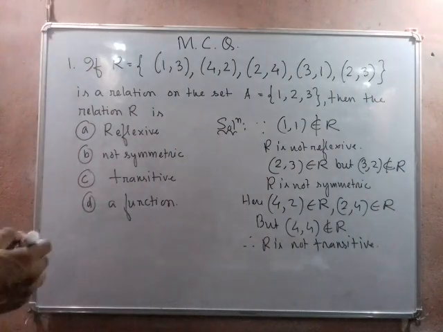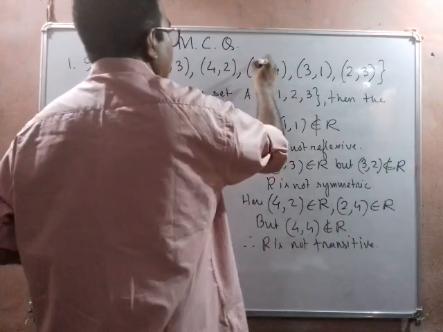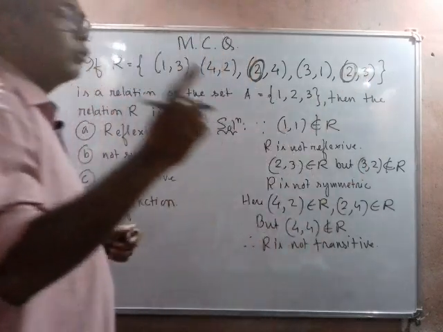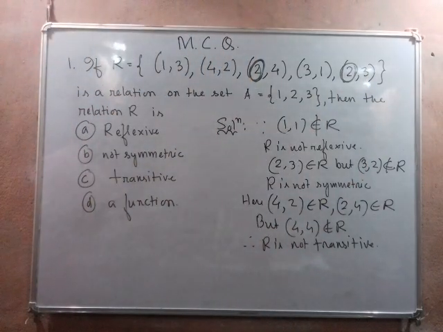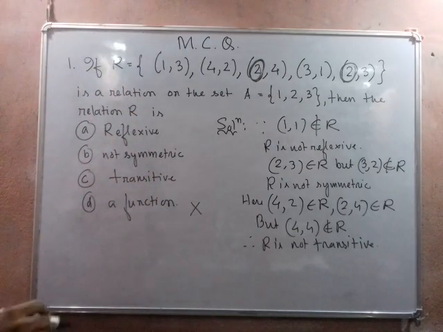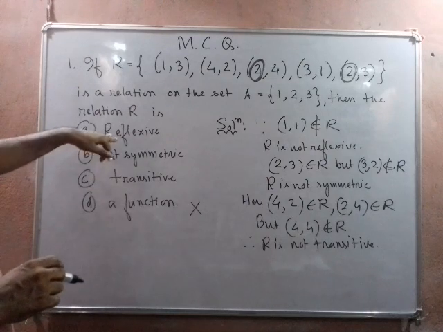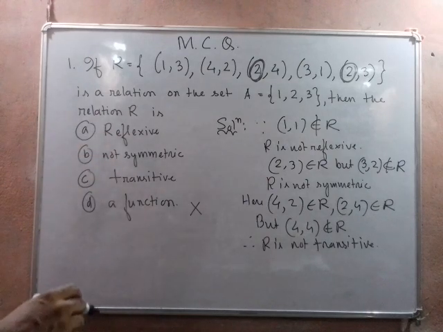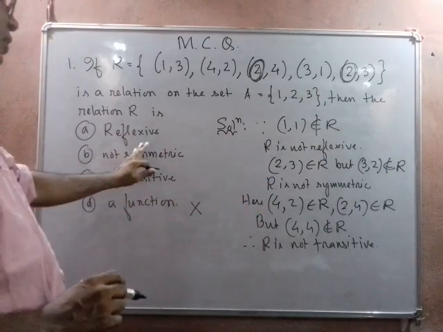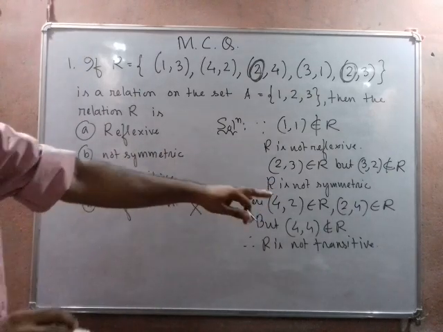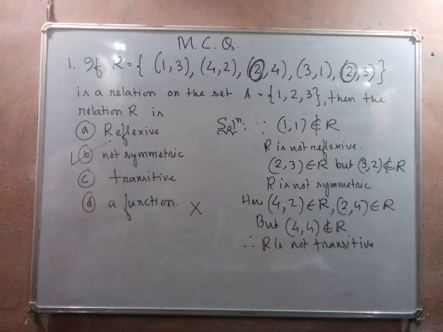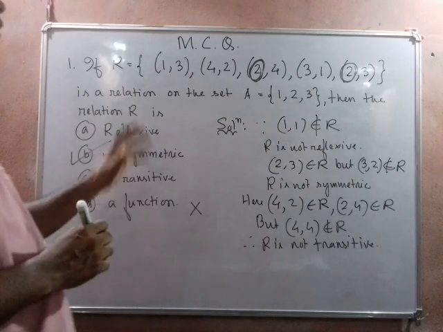Next we observe that the element 2 of the domain has two different images, so it cannot be a function. It is not reflexive, but here it is given as reflexive, so this condition cannot be taken. Next one, R is not symmetric. Yes, not symmetric is there. Also R is not transitive, but here it is given as transitive. So our correct option will be B, not symmetric. This is the correct option of this question.